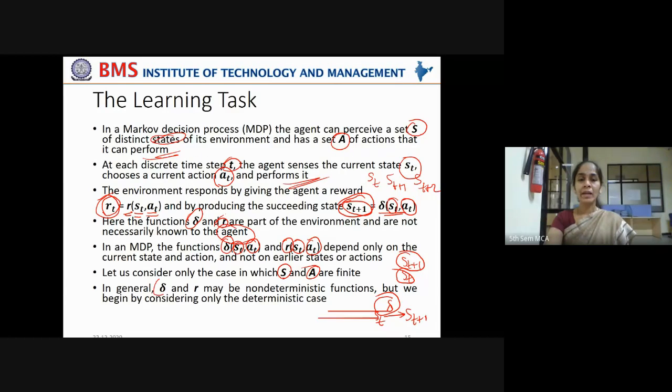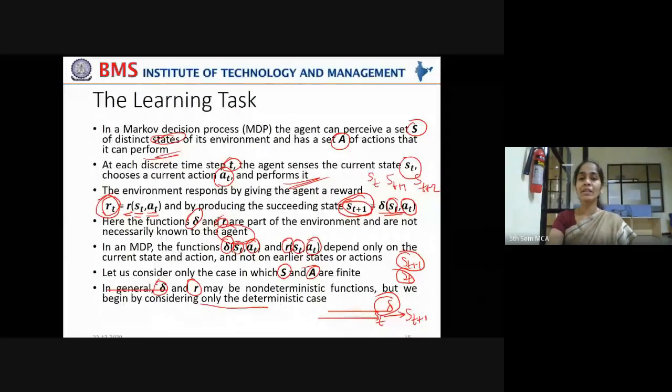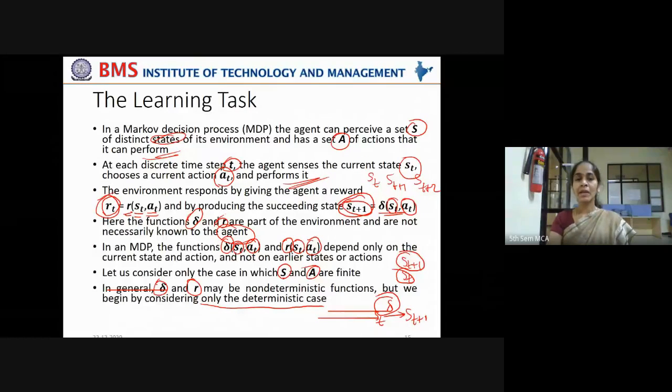In general, delta, that is the change in the system state from one state to another state, and R, the reward that it achieved, may be non-deterministic functions. Non-deterministic means delayed reward: it does not know what the reward would be by taking a particular action. So they may be non-deterministic functions, but we begin by considering only the deterministic cases, for simplicity, in order to understand the concept. We know what the reward would be when some action is taken.